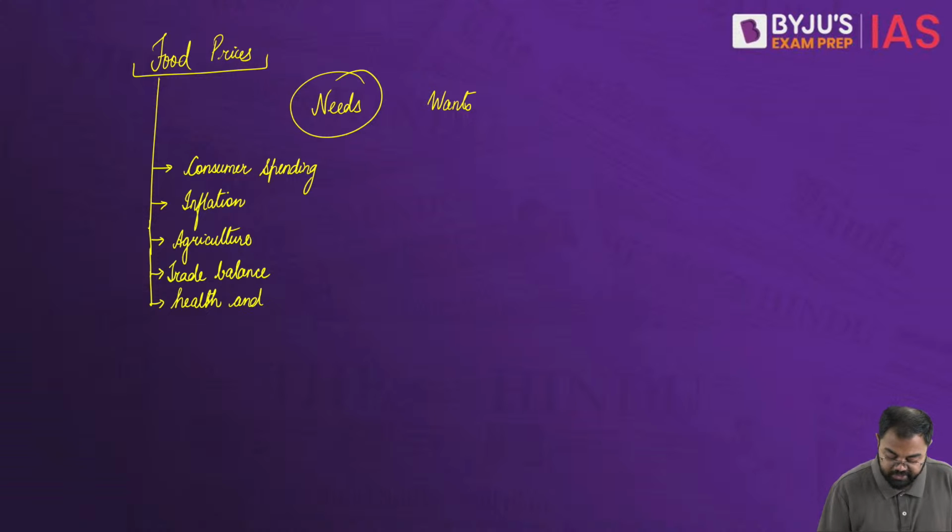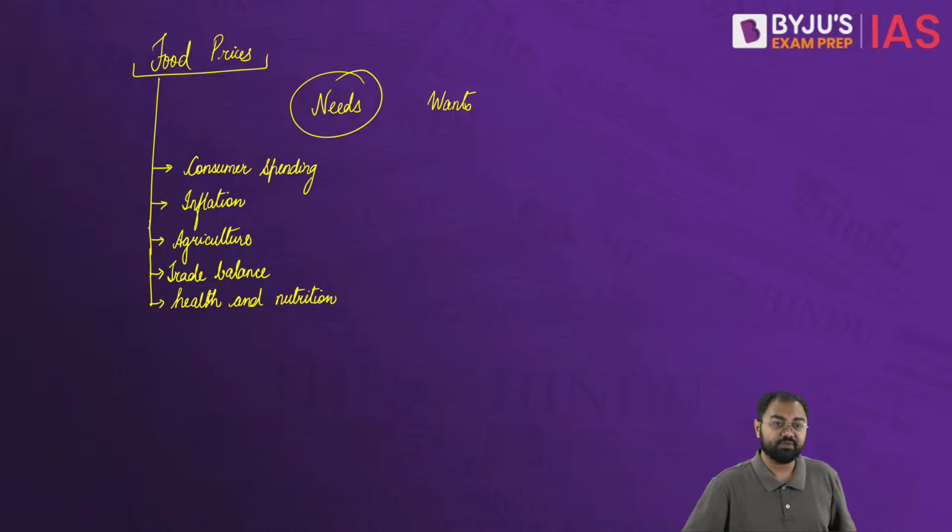It can have a negative impact on health and nutrition. So that's why we need to understand this aspect also, and many times it can even lead to political instability. So food prices, that's why we have to understand not only from an economic perspective but also from a social and political perspective, becomes very crucial.